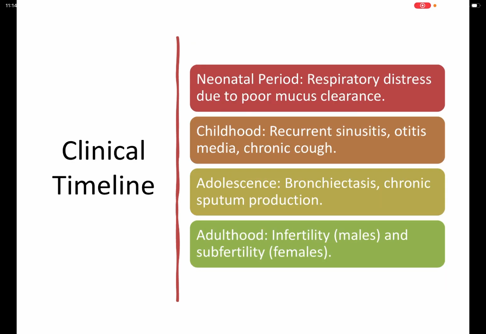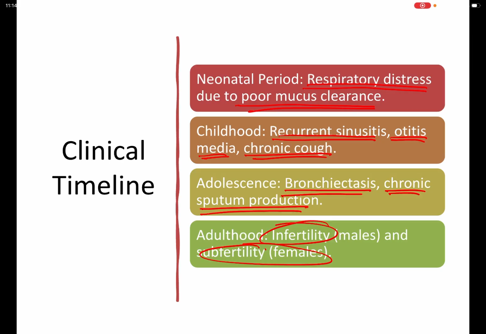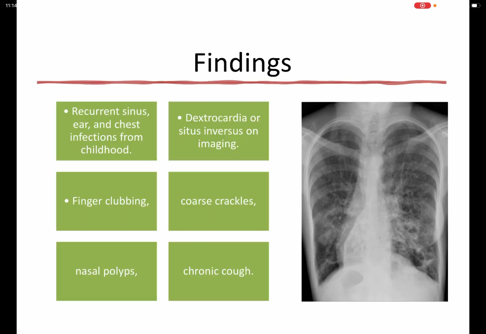Coming to the presentation, in the neonatal period it presents with respiratory distress due to poor mucus clearance, recurrent sinusitis, otitis media, and chronic cough. In adolescence, it presents with bronchiectasis and chronic sputum production. Whereas in adults, there will be infertility in males and subfertility in females.